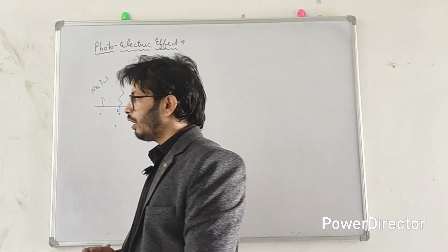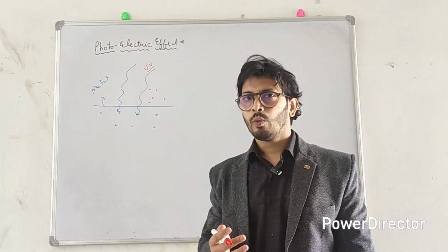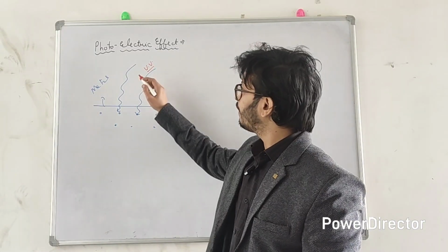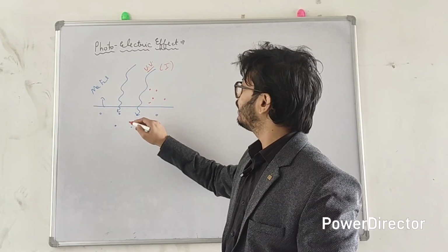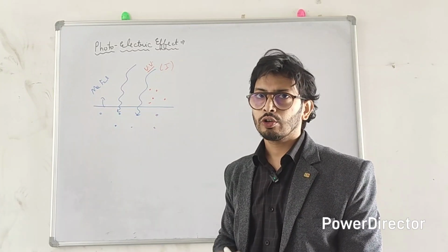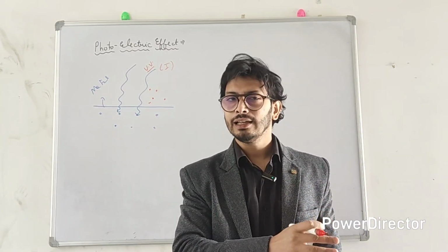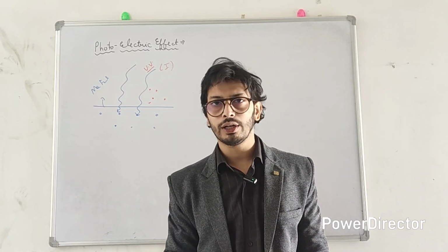Now listen to me. Tell me what will happen if I increase the intensity of this light. What should happen? If you know the term intensity, it is energy per unit area per unit time.